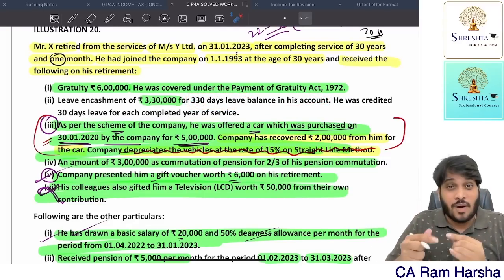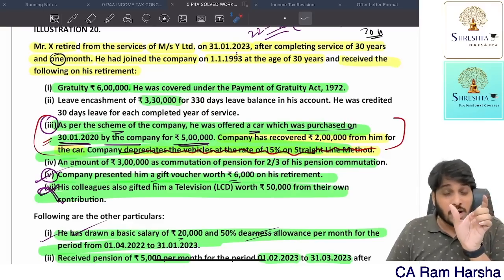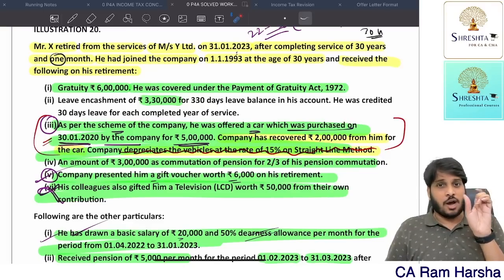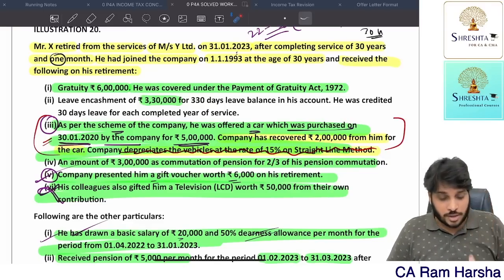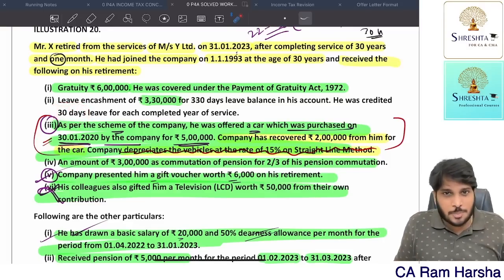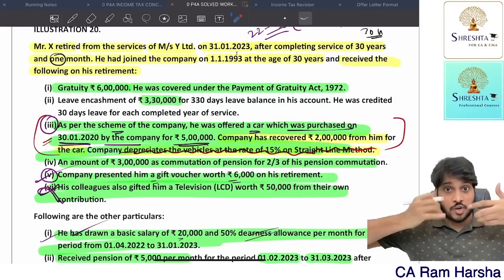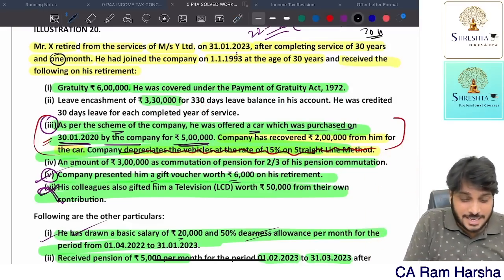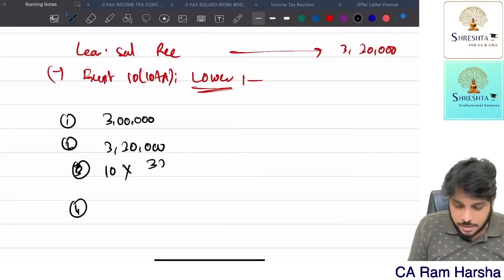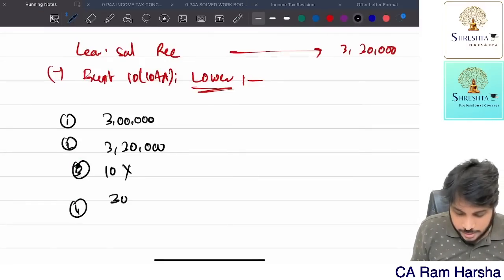And remember, how to compute unutilized leave? Gross leave minus utilized. How to compute gross leave? Company policy, leaves given every year, or 30, whichever is lower. Here the company is giving 30 only, so no problem. So they considered 30 days for every year for gross leave, minus utilized leave, 330. So can I take directly 330? Absolutely. So 330.